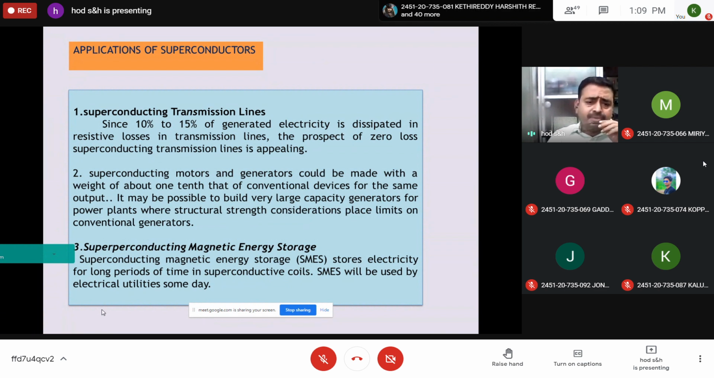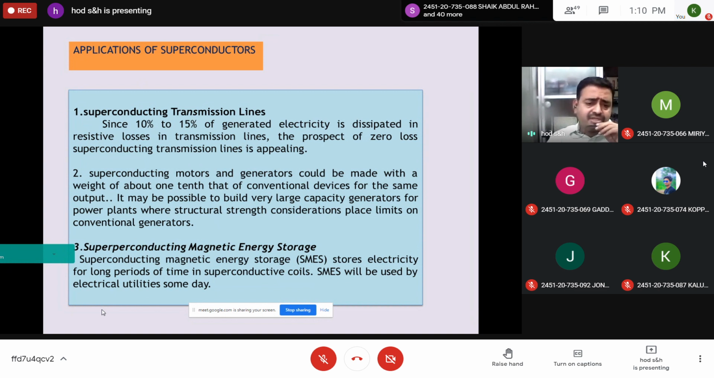And the second one is that superconducting motors or generators could be made with a weight of 1/10 of conventional devices, because of the very low weight for the same output. It may be possible to build very large capacity generators for power plants. You can find on Google that power plants are supported by superconducting motors and generators, so that high power can be produced, and the size is one-tenth of the conventional structure. So this is the advantage.